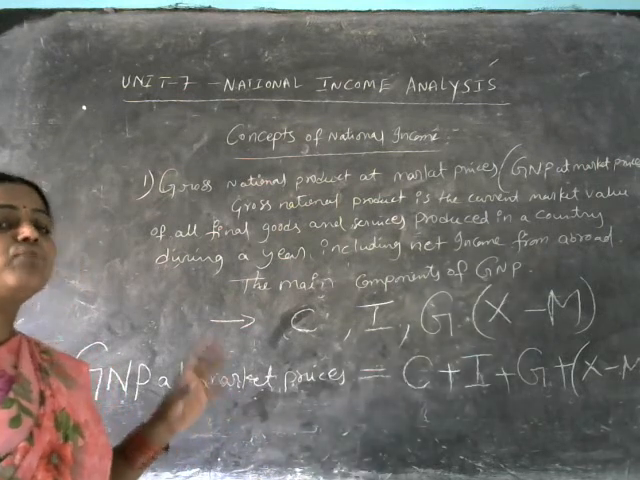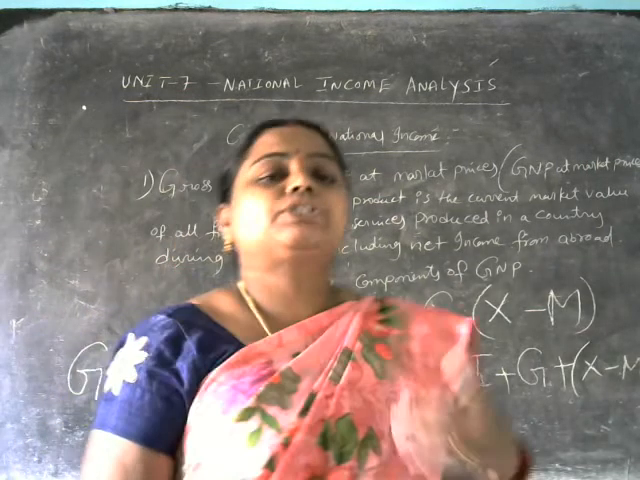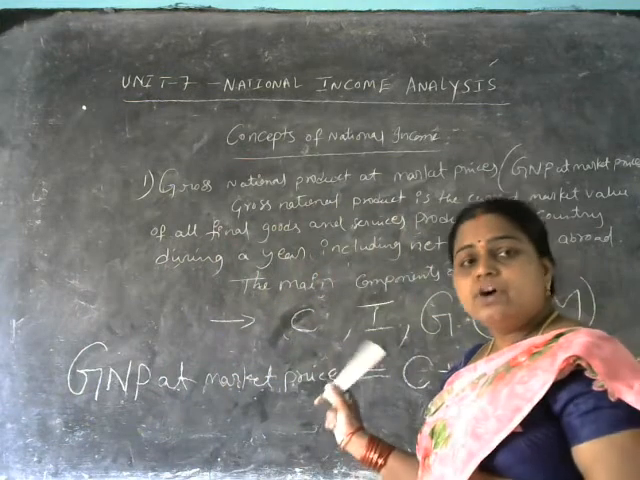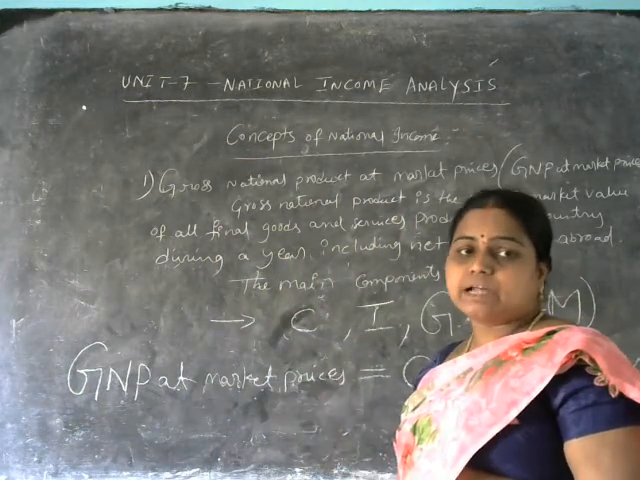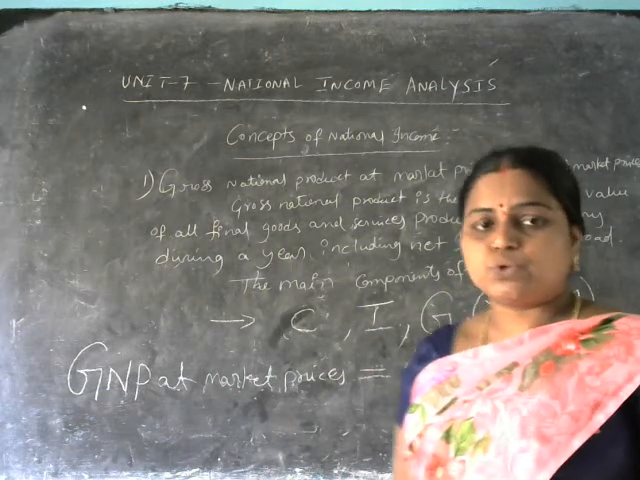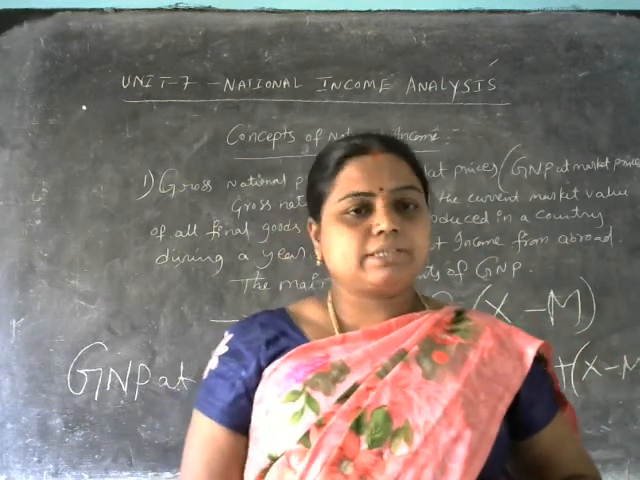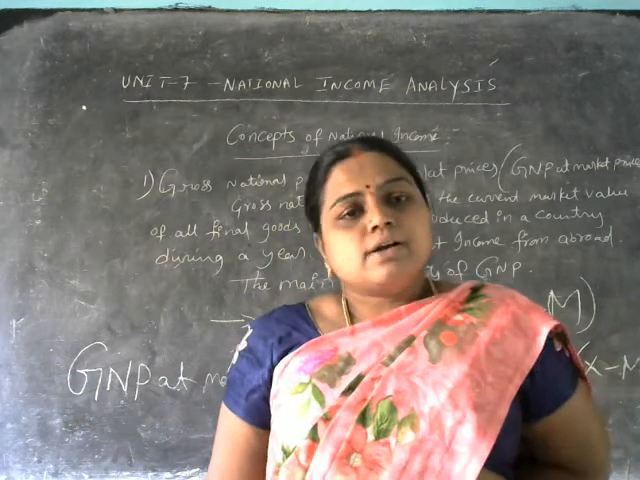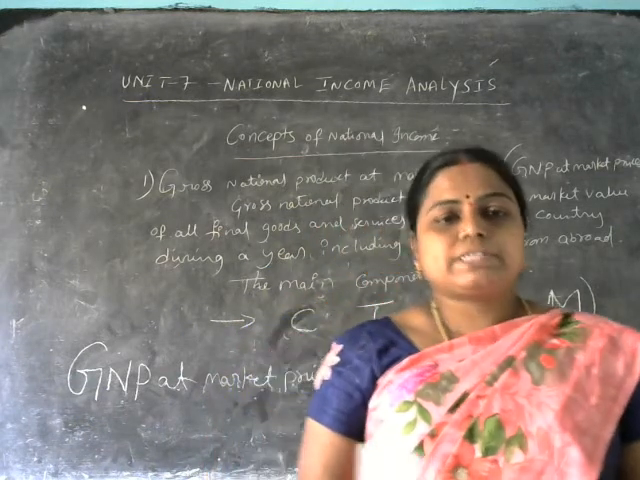So this is the first and foremost concept of national income. This is very important. It may come for 2 marks and it may also come for 10 marks compulsorily here. You have to learn it compulsorily. So this is the first and foremost concept.